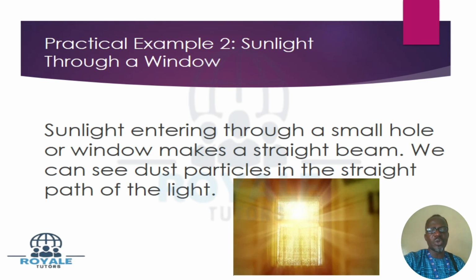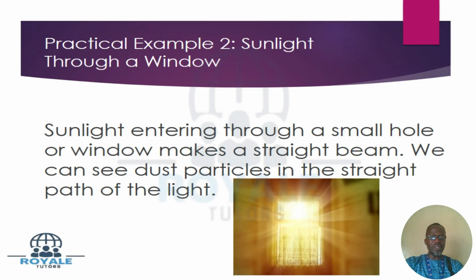Even from the picture you are seeing on the screen, what do you see? You can see that the sunlight is traveling on a straight line. As you can see, the light is traveling on a straight line. I was explaining that when you dim your eyes down to close to 75%, you see the rays of light. So these are examples of rays of light.